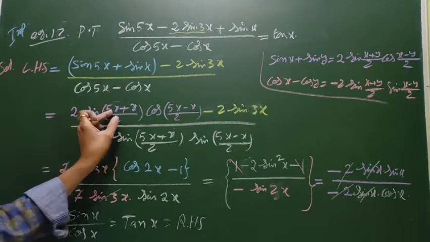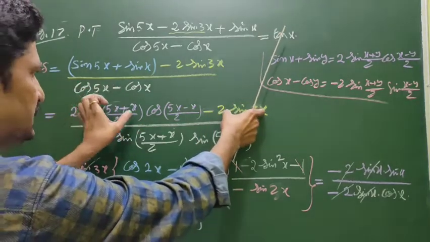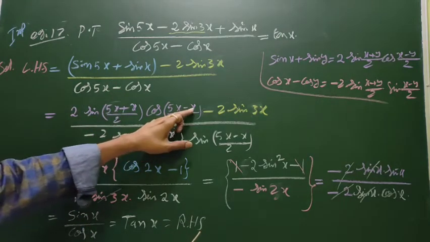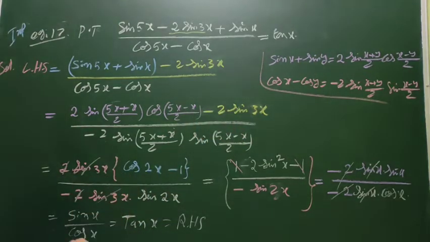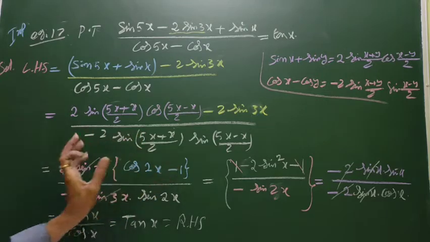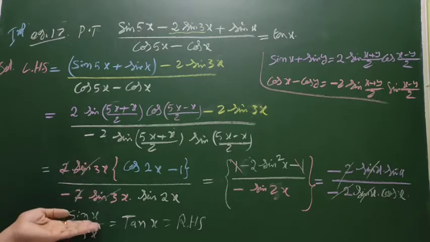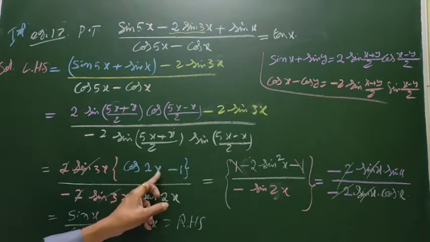So here 6x by 2 is 3x. Here 3x, take 2 sin 3x common. Now 4x by 2 is 2x. Here minus 1, upon this same value. Now the numerator is this into this, a product, so it is a single term. Now cancel. Cancelled, then minus, minus sin 2x, numerator cos 2x minus 1.